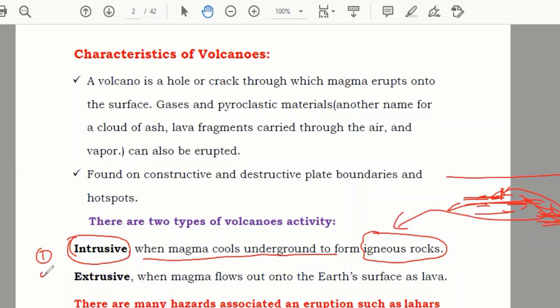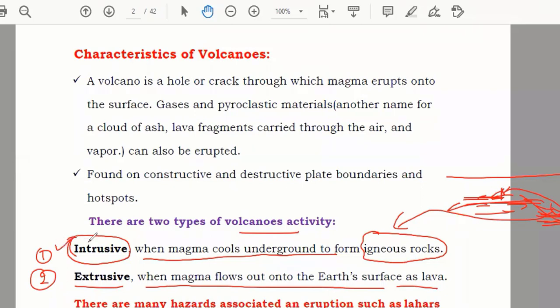And number two, if the magma comes out, that is known as extrusive volcanic activity, when magma flows out onto the earth's surface as lava. So there are two types of volcanic activities. Number one, intrusive.